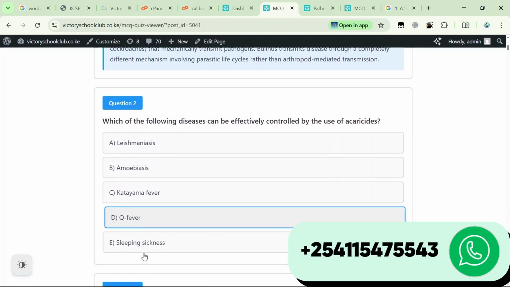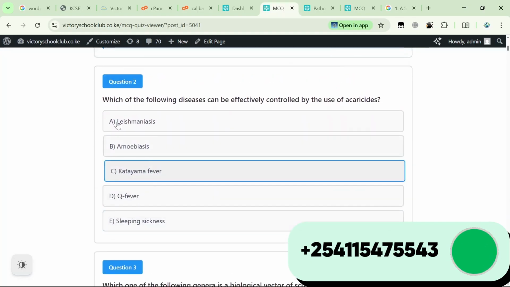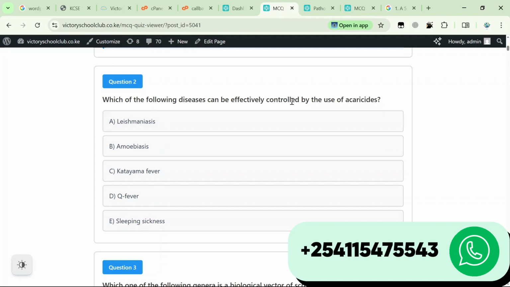Get it? Now, for example, number 2: which of the following diseases can be effectively controlled by use of acaricides? Now, acaricides are a group of pesticides actually used in control of bed bugs, of lice, bed bugs.